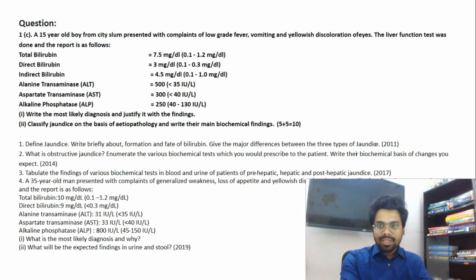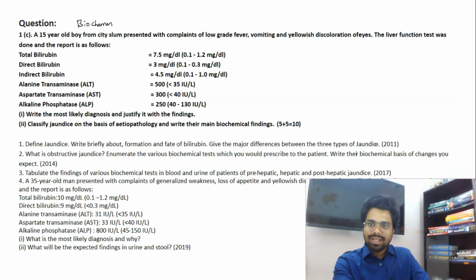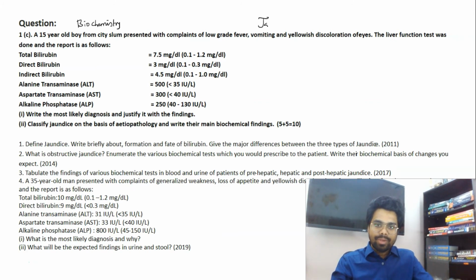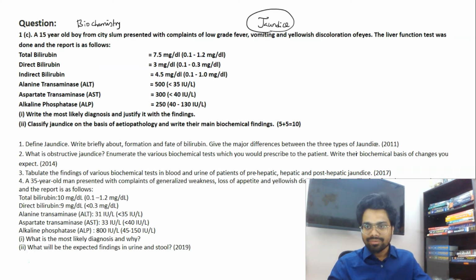Now question number 3 is from biochemistry. This biochemistry question is a gold standard one. The one topic which you must read from biochemistry is the approach to a patient with jaundice, which was very, very nicely discussed in our biochemistry video. So what is this?